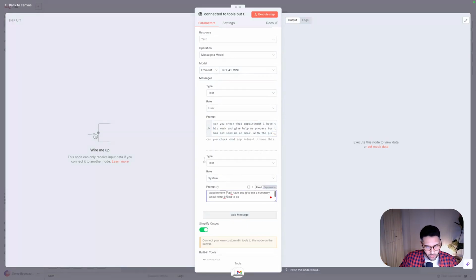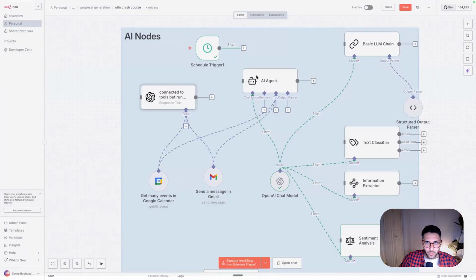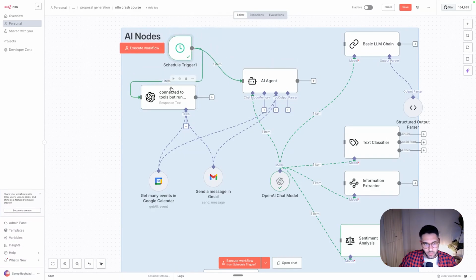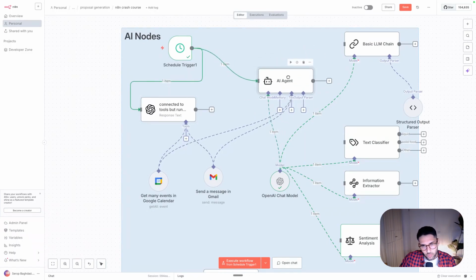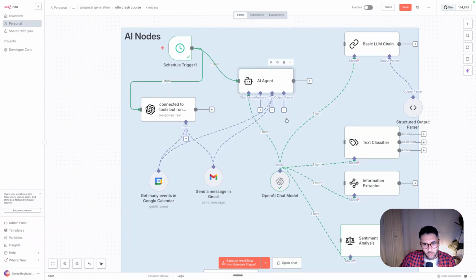So you're a helpful assistant. I'm sure you've seen this before. But what is interesting is that these nodes now have tools. What makes it different from this AI agent? You're probably asking yourself, because I also asked myself the same thing. What is the difference between calling OpenAI from here versus creating an AI agent and then calling the AI agent from there? So let's do that.